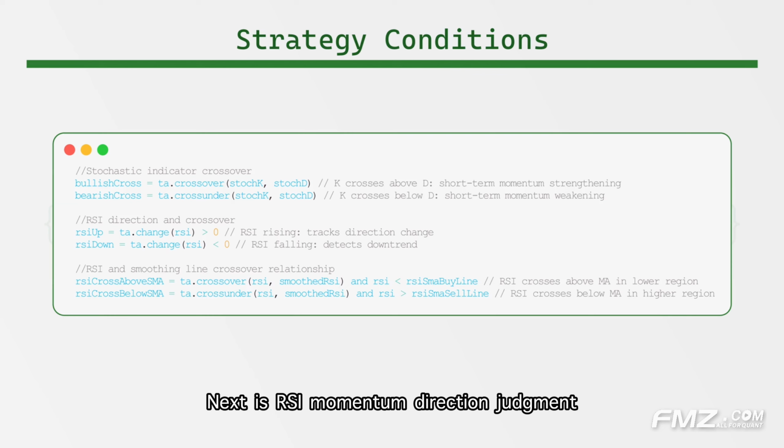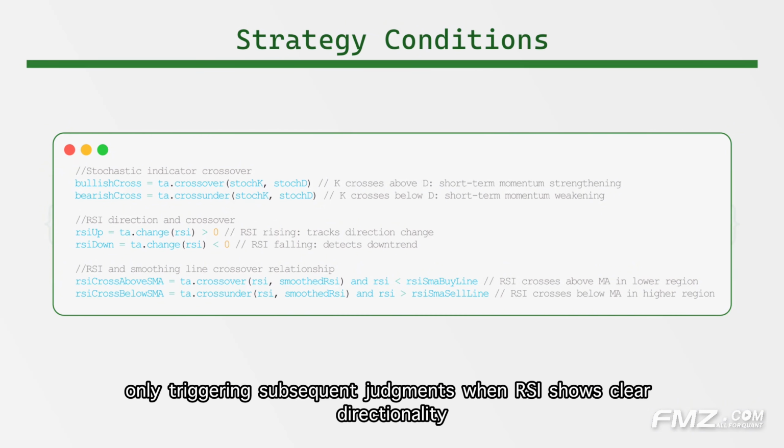Next is RSI momentum direction judgment. RSI rising and RSI falling. Note the key innovation here. We're not simply looking at RSI's absolute value but focusing on RSI's direction of change. RSI trend detects whether RSI is rising or falling. This dynamic tracking avoids ineffective signals when RSI moves sideways, only triggering subsequent judgments when RSI shows clear directionality.